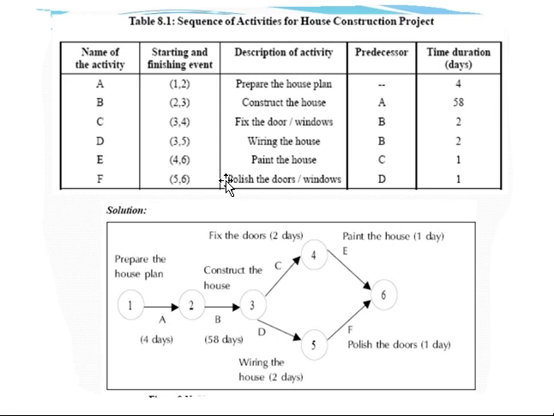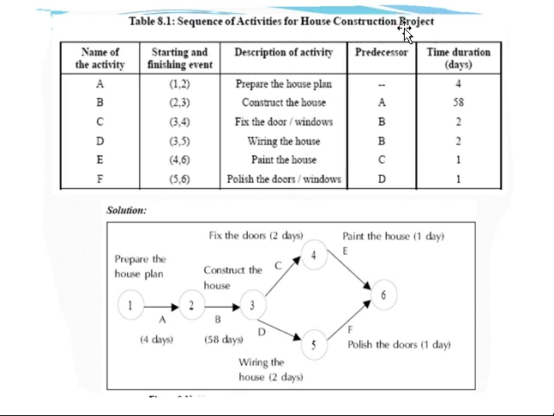Then this is a simple sample example quoted for constructing a network diagram. This will be the problem. It is based on a house construction project.